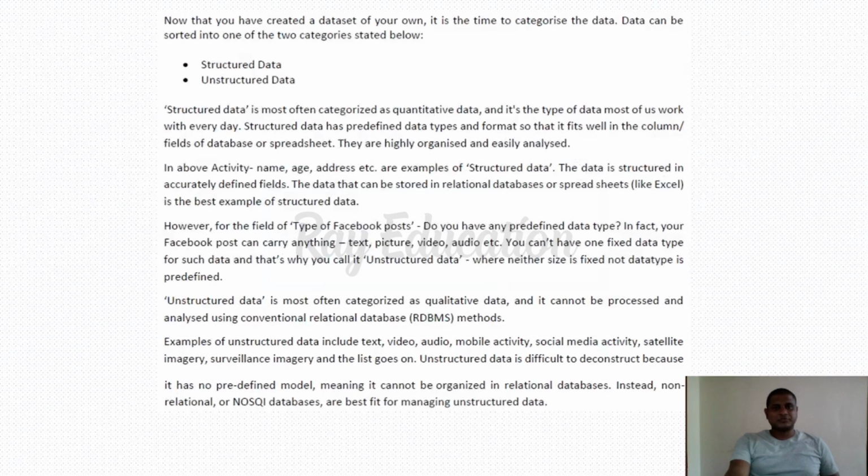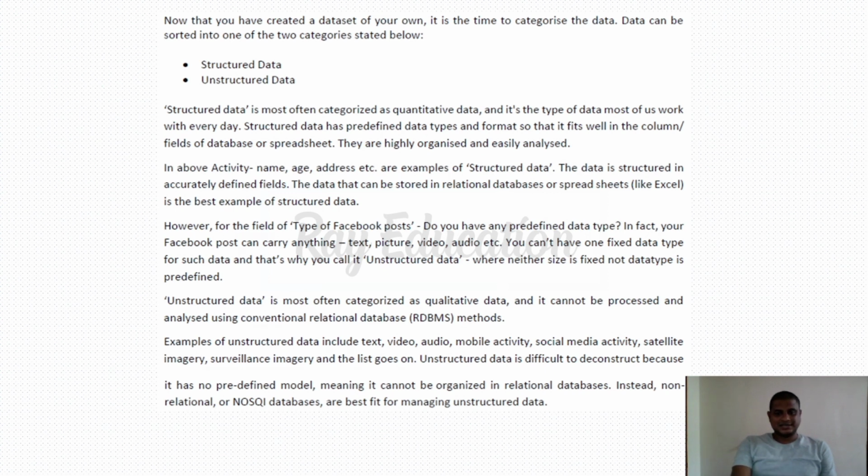So what are the different types of data? There are two categories of data: one is structured data, another one is unstructured data. Structured data is more often categorized as quantitative data. When it comes under the word quantity, it can be considered as structured data. The structured data can be managed by database management systems, there are a lot of management systems like DBMS or RDBMS. So all of these come under structured data.